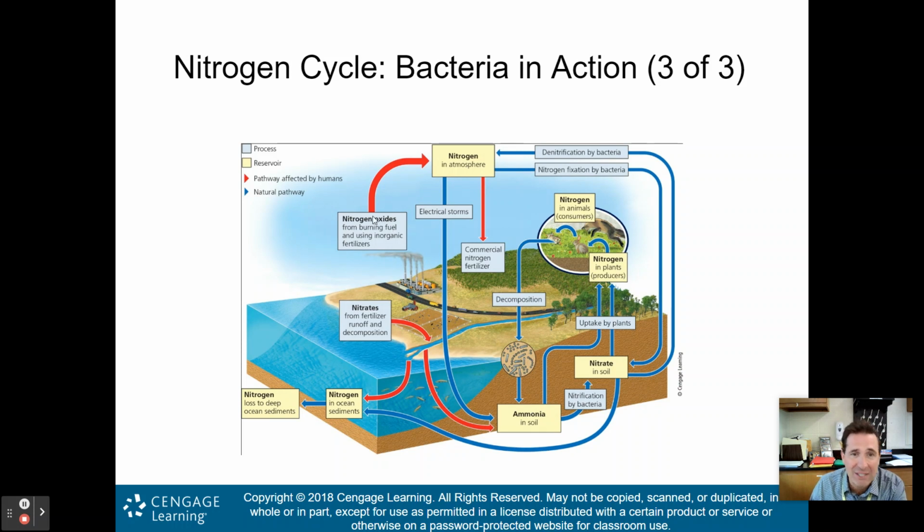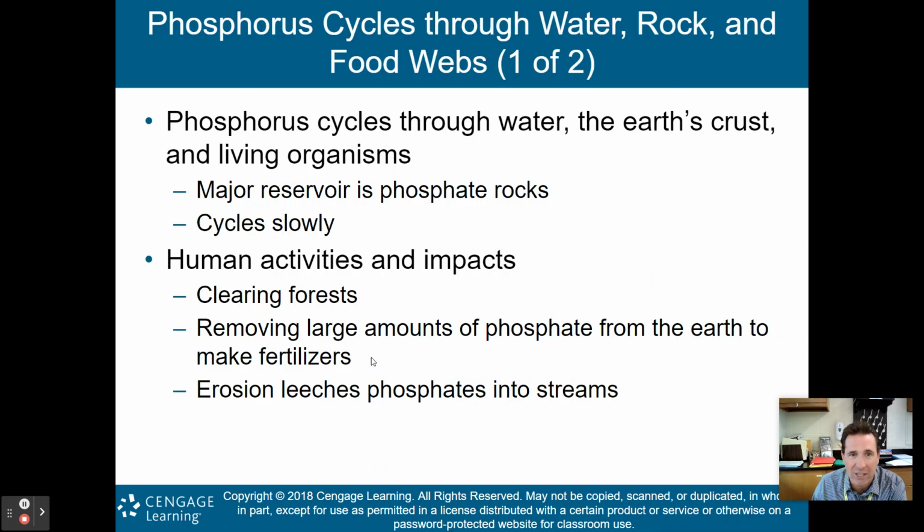The problem is, again, you see the big red lines here. We're putting fossil fuels or inorganic fertilizers into the atmosphere. Too much nitrogen in the atmosphere. We have nitrates from fertilizer runoff and decomposition going into our oceans.